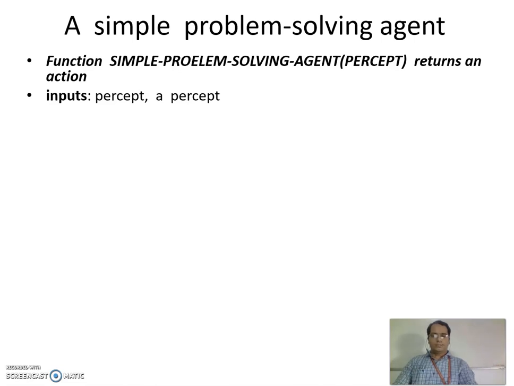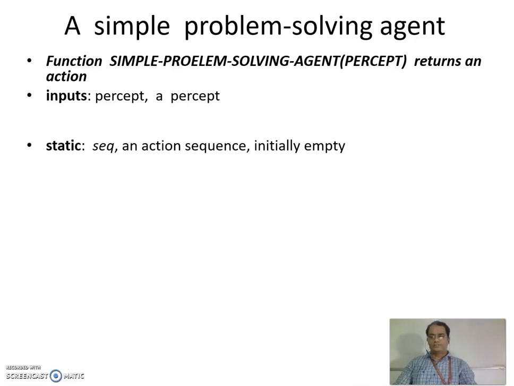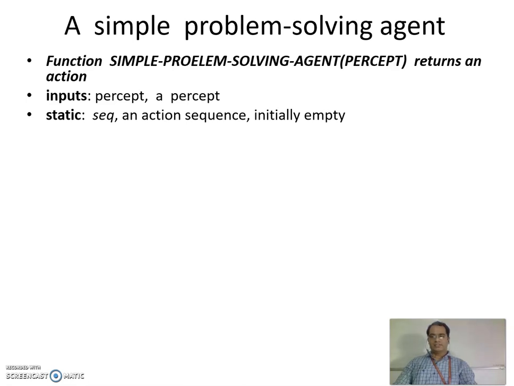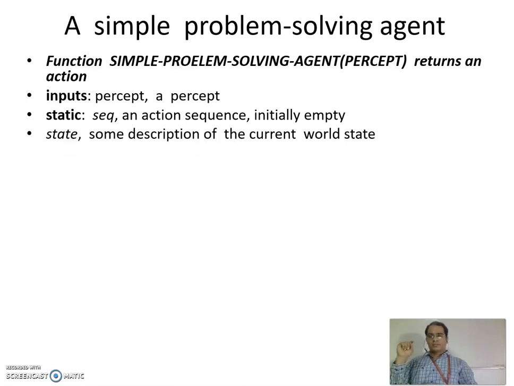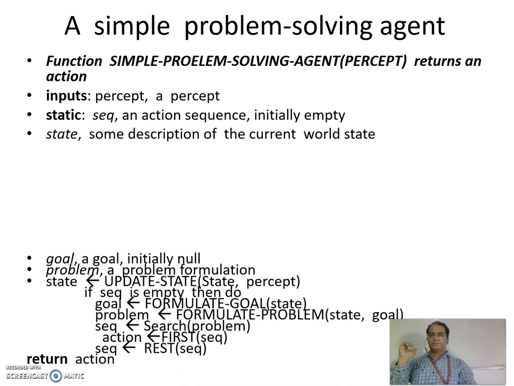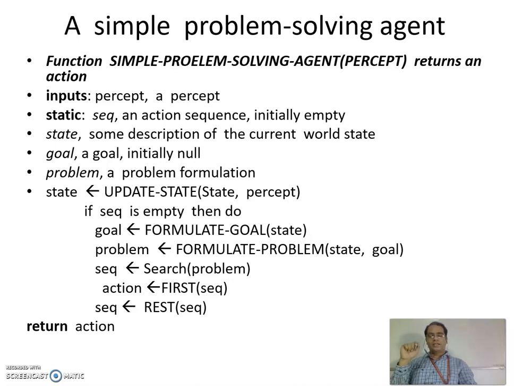Now let us see what inputs we have. A percept that it is receiving from the environment. And then I'll take a sequence, seq, an action sequence, initially empty, because this is the solution I need to identify. If I get this sequence, from this sequence of actions I will pick one action. And state, some description of the current world state. If I know the current state, I can formulate my problem. Then a goal. Ultimately my problem is to reach a goal, so I should know what my goal is. So goal, which is initially null. If I formulate my problem based on my current situation, then I will form the goal and try to reach it.